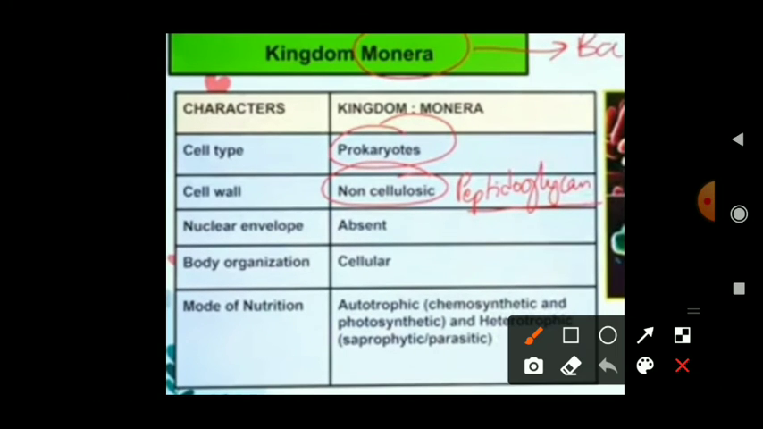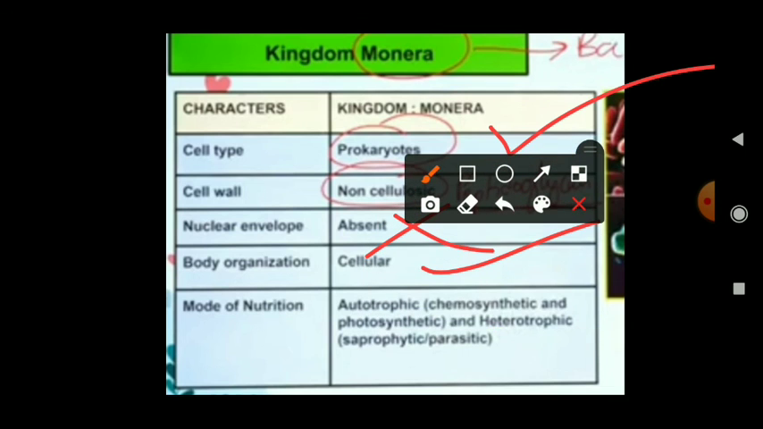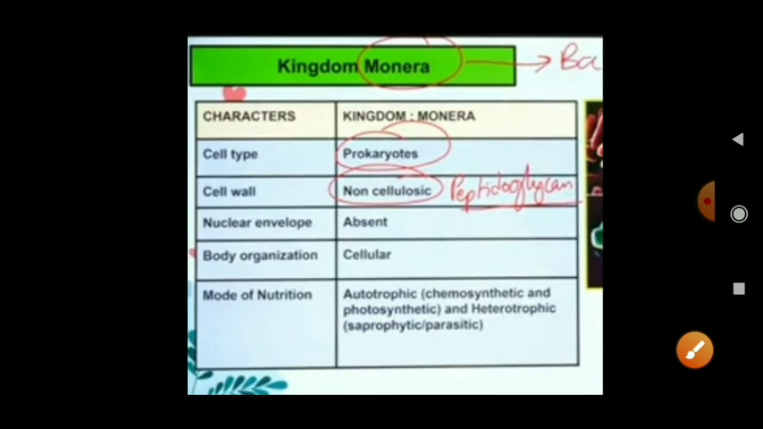Monera are prokaryotes. We are revising. They have a cell wall, but it does not contain any cellulose. It contains peptidoglycan, a non-cellulosic chemical compound. Nuclear envelope is absent. Body organization is cellular. What is the mode of nutrition? It is autotrophic, chemosynthetic or photosynthetic. Some of them are heterotrophic but not holozoic; they are saprophytic and parasitic. These are the group of Monera.